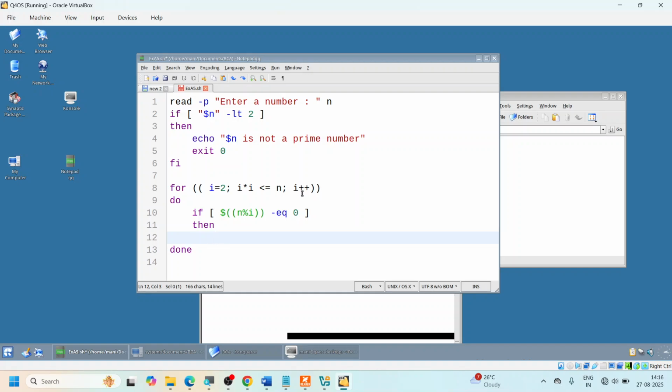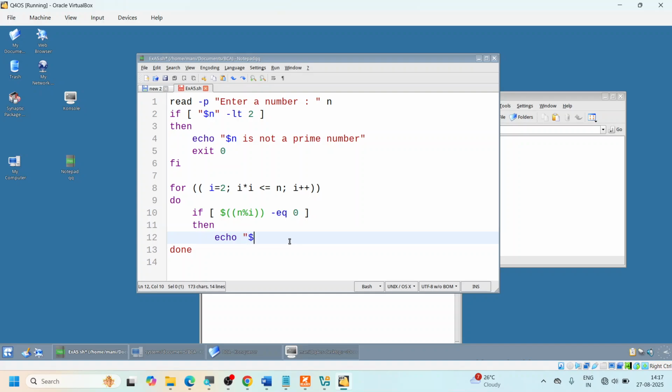I'm going to echo and say it is not a prime number. What do I mean by saying that is, if any number divides the given number, that means if the mod of that number is equal to 0, that means something else is dividing. What is a prime number? 1 and itself are the only dividers that you have. Now, in this case, if something else is dividing, that number cannot be a prime number.